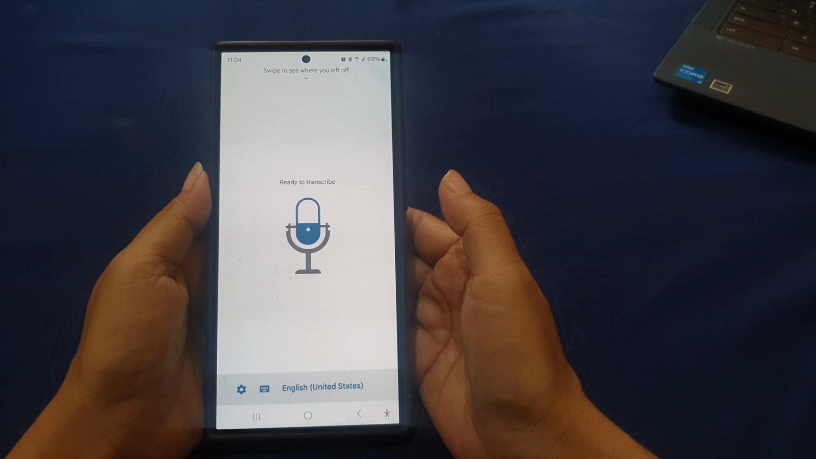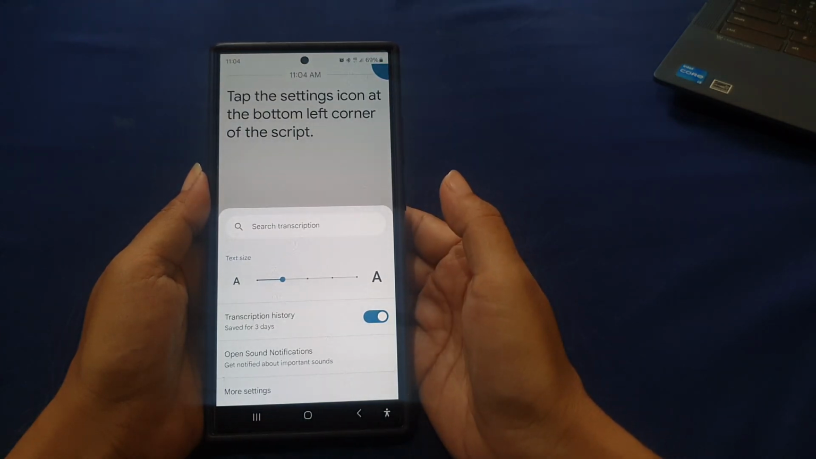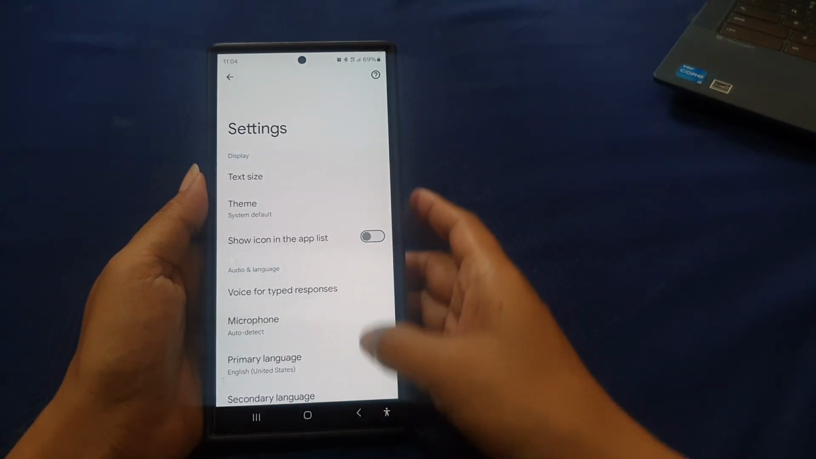Tap the settings icon at the bottom left corner of the screen. Tap More settings. Scroll down the screen.